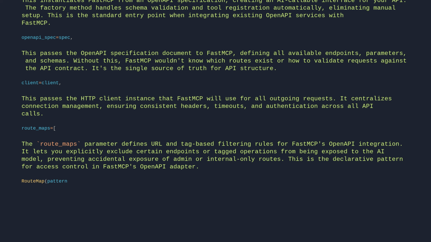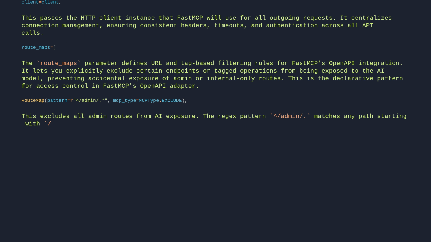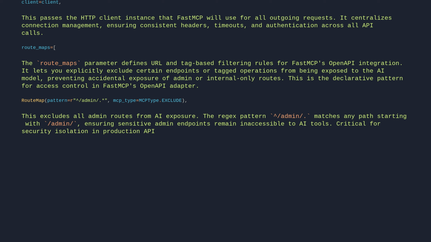RouteMap pattern=r"/admin/.*", mcp_type=MCPType.EXCLUDE. This excludes all admin routes from AI exposure. The regex pattern /admin/ matches any path starting with admin, ensuring sensitive admin endpoints remain inaccessible to AI tools, critical for security isolation in production APIs.